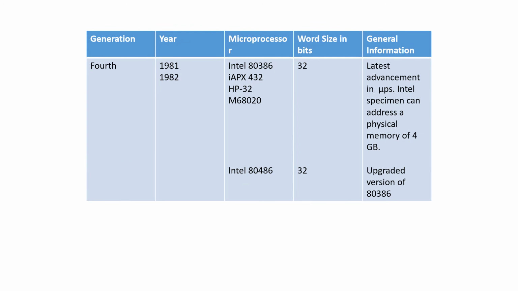The fourth generation was from 1981 to 1982. The Intel 80386 and 80486 were developed, and they were further classified as SX and DX models. iAPX432 was developed, as well as HP C32 and Motorola 68020. All the processors developed in this generation were 32-bit, and they can address a physical memory of 4 GB. The 80486 is an enhanced, or we can say upgraded, version of the 80386.